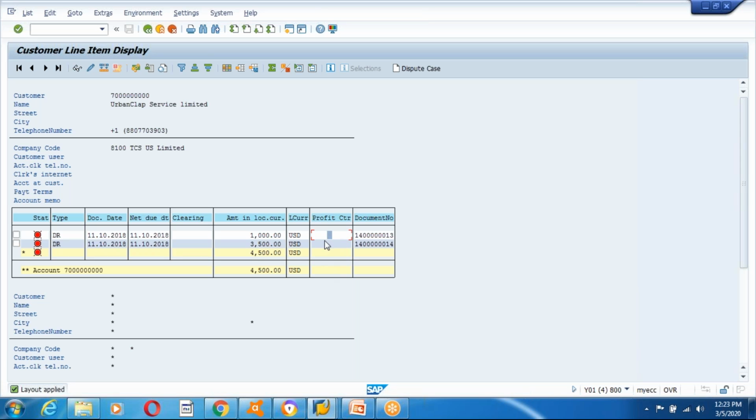So if you want to populate the profit center, this is my ready-made application, my standard application. My standard application does not fit my requirement. If a standard shirt does not fit my size, I will go for an alteration. Likewise, this standard product does not fit my requirement, so I will go for an enhancement concept. Here I need to implement an enhancement.